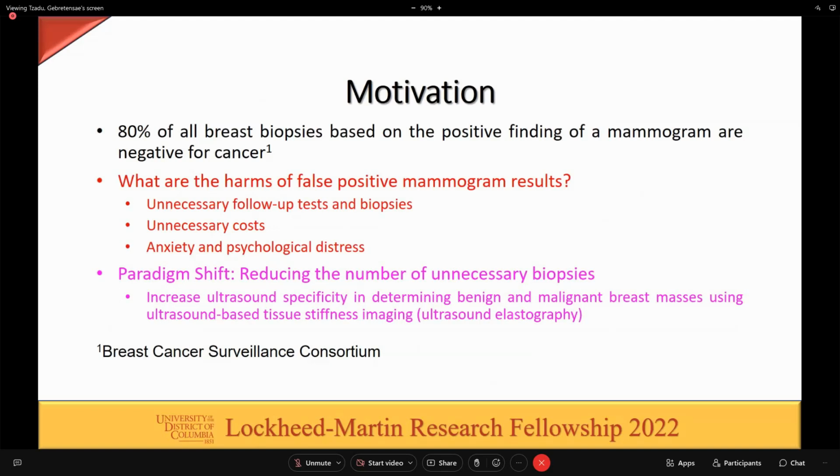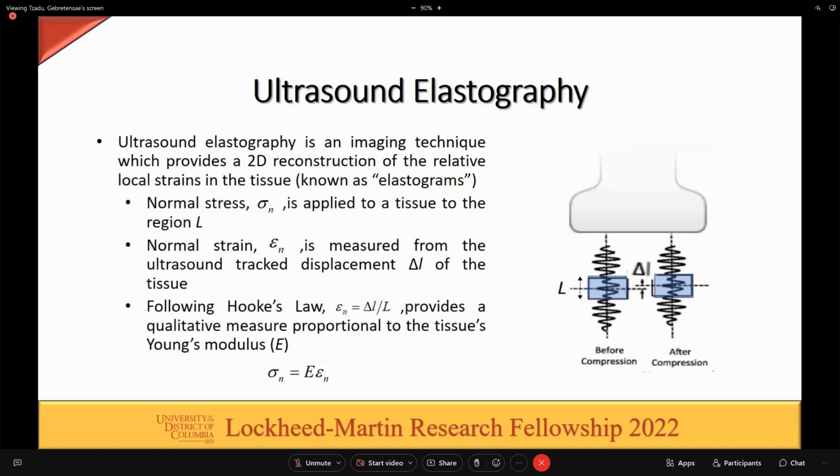The paradigm shift is to reduce the number of unnecessary biopsies. This is done by increasing the ultrasound specificity in determining benign and malignant breast masses using ultrasound-based tissue stiffness imaging, also known as ultrasound elastography. As mentioned before, ultrasound elastography is an imaging technique which provides a 2D reconstruction of the relative local strains in the tissue, also known as an elastogram.